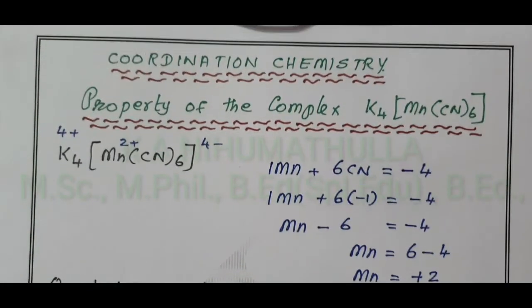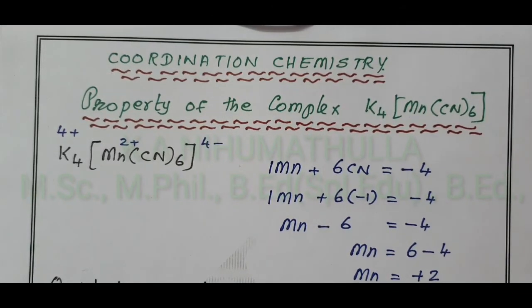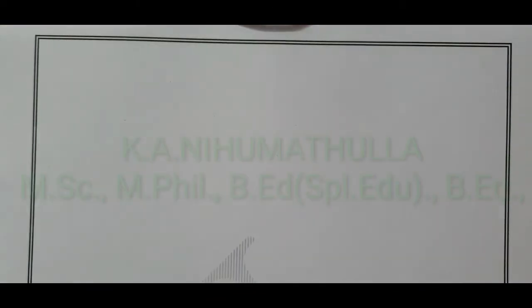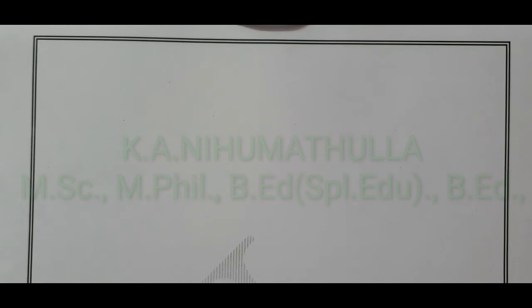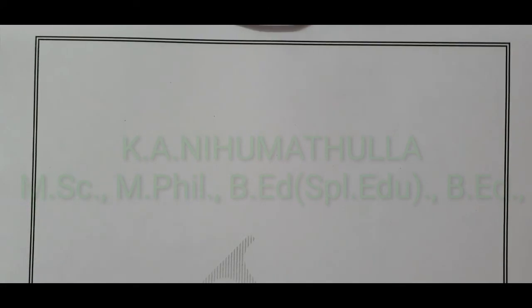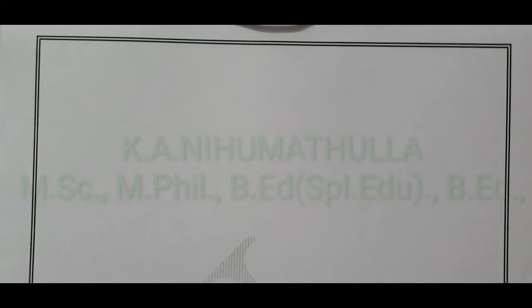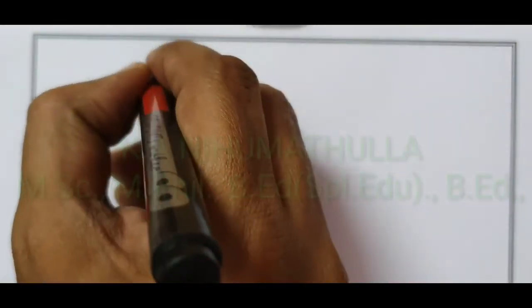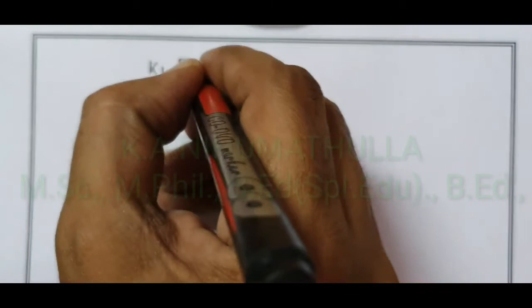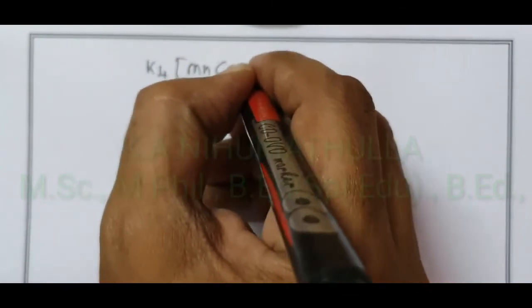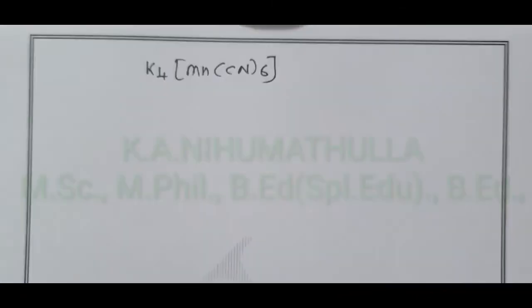Then one more point we have to discuss is the electronic configuration according to the octahedral crystal field. The given complex is K4[Mn(CN)6].